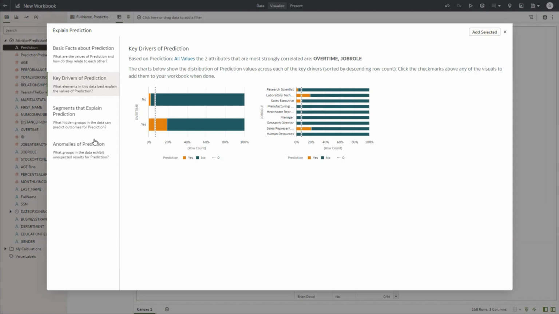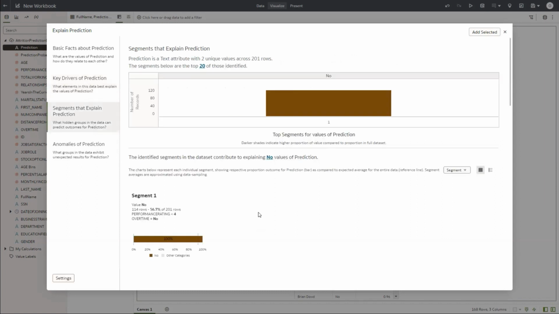And one more small thing that you could even try, of course, this is a bonus step. You could even look at some segments that may have been created. So for example, there is a segment where the prediction is they're likely to stay, around 114 rows, performance rating is not high, and there is no overtime. And so you could get multiple such segments to understand the characteristics of employees who are going to stay versus not stay. So this is a bonus step. I thought I will cover this.